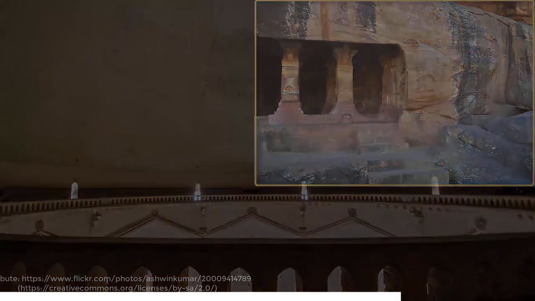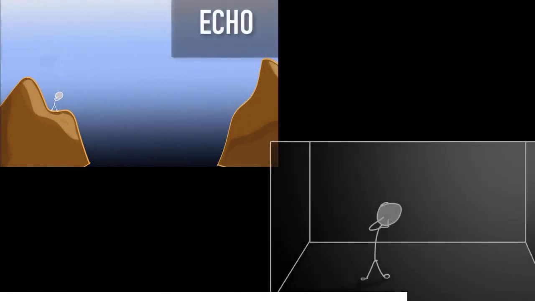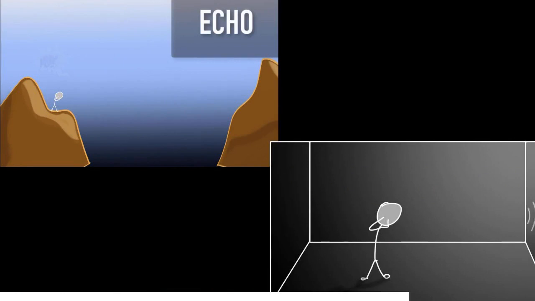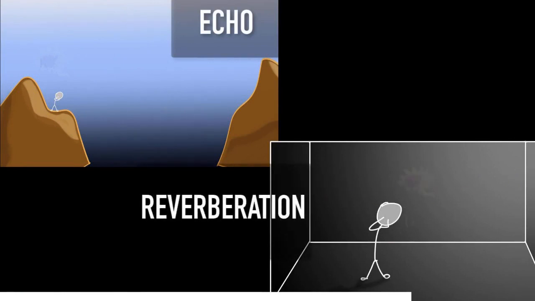All right. So if the time gap between successive reflections is a lot, we'll call them echoes. And if it's very small, we'll call them reverberation. But one question we might have is how much time gap is needed for echoes and for reverberation? Well, research shows that if the time gap is more than 0.1 second, then we can hear the sounds distinctly, and then we'll call them echoes.